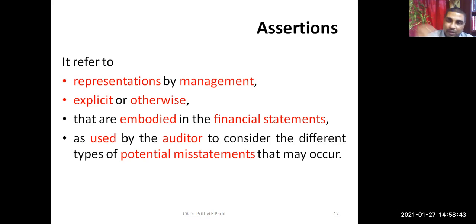Okay. So I repeat, when you talk about any assertion, this means representations by management, explicit or otherwise, that are embodied in the financial statement as used by the auditor to consider different types of potential misstatements that may occur. So first of all, the auditor needs to know, if there is a particular balance or a particular transaction, what assertions it is making, and is there any possibility that these assertions or this item may be materially misstated.